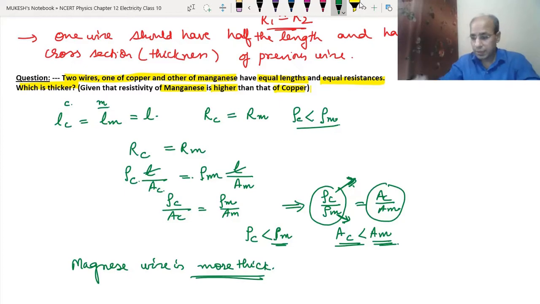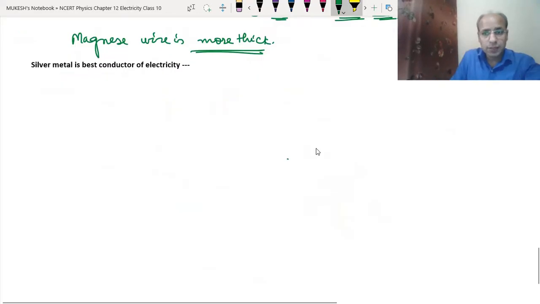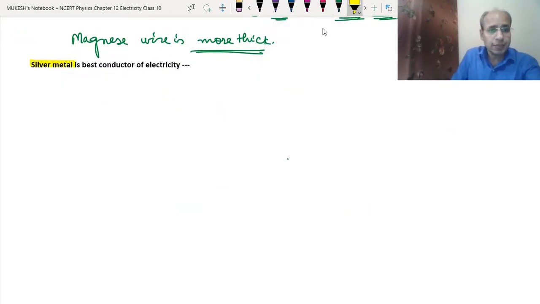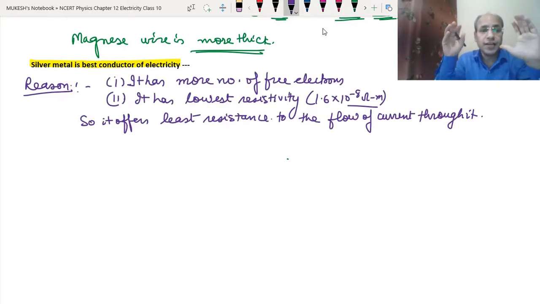Now let's do some more questions. The question is, silver metal is the best conductor of electricity. We have to find the reason. Why is this? First of all, it has a greater number of free electrons. As we have studied earlier, the more free electrons, the more the conduction of electricity. And second, its resistivity is very low. That means its resistance is very small, so its conductivity becomes more. That is why silver metal is the best conductor of electricity.